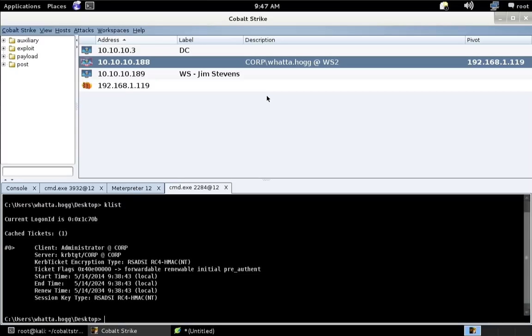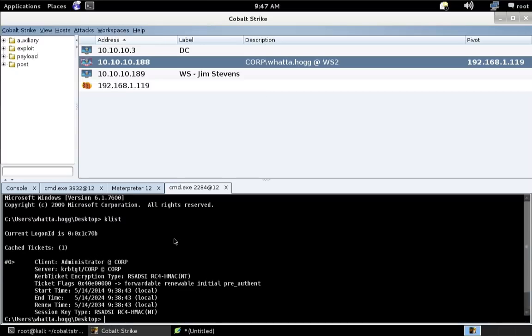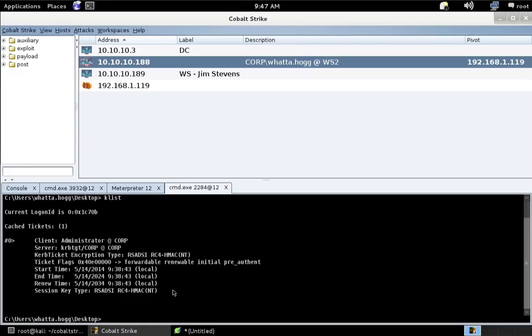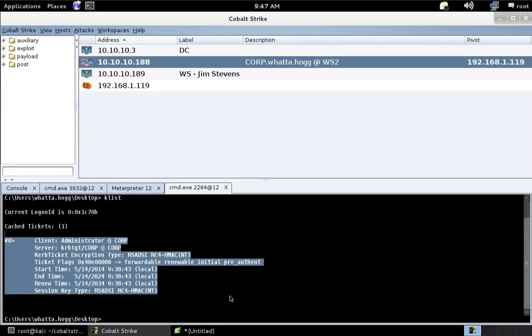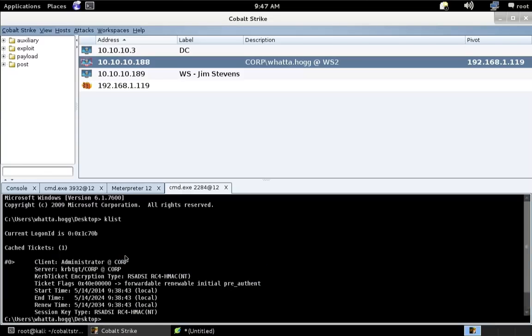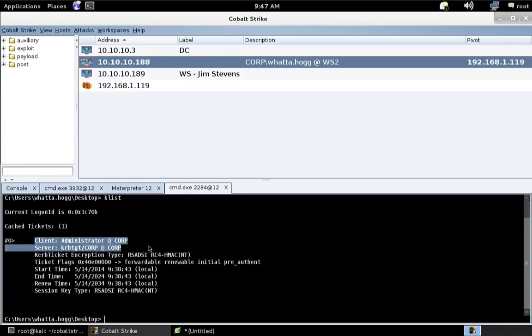And let's do klist. What you're going to see in my new shell is that I now have a new ticket associated with my session, and this ticket is for the administrator user. You'll also notice that the expiration date for this ticket is approximately 10 years from when I generated it. Okay? That is our golden ticket.